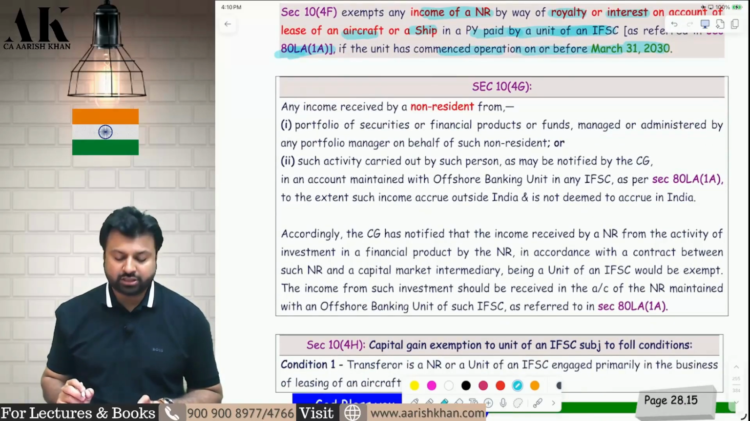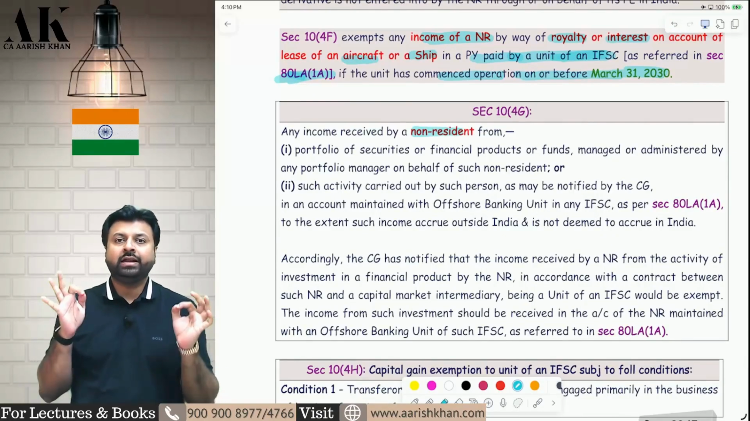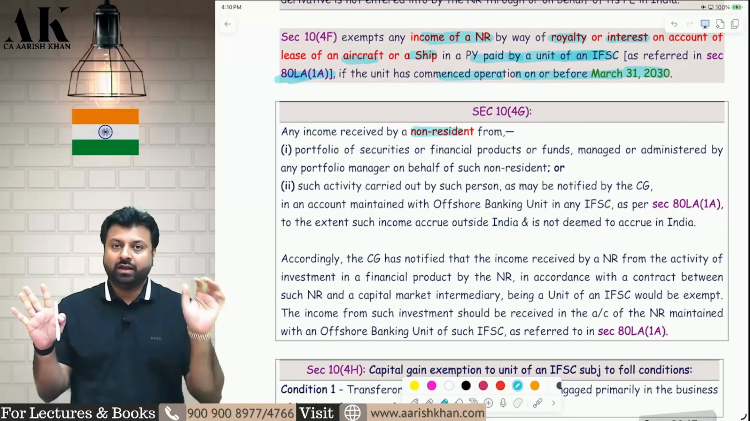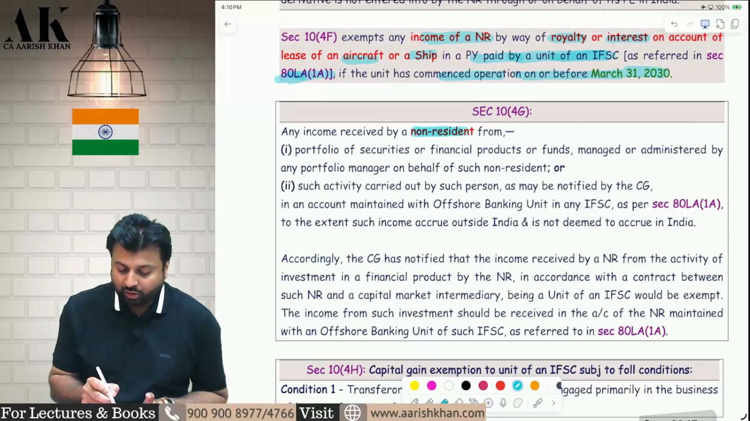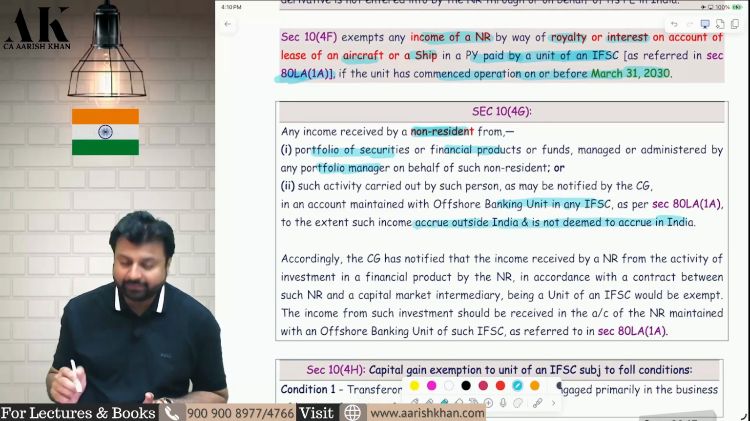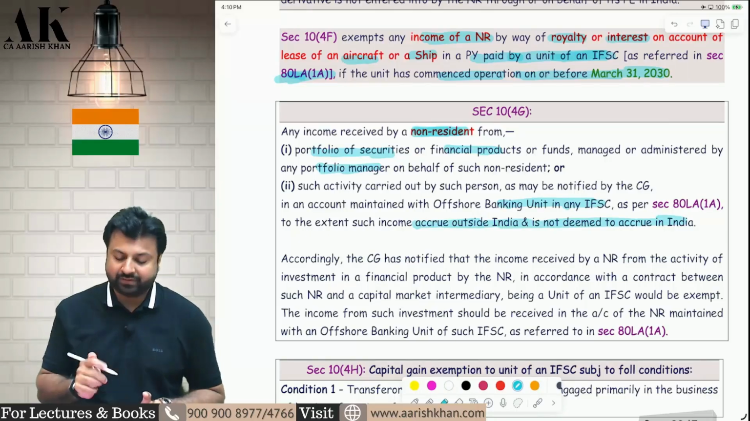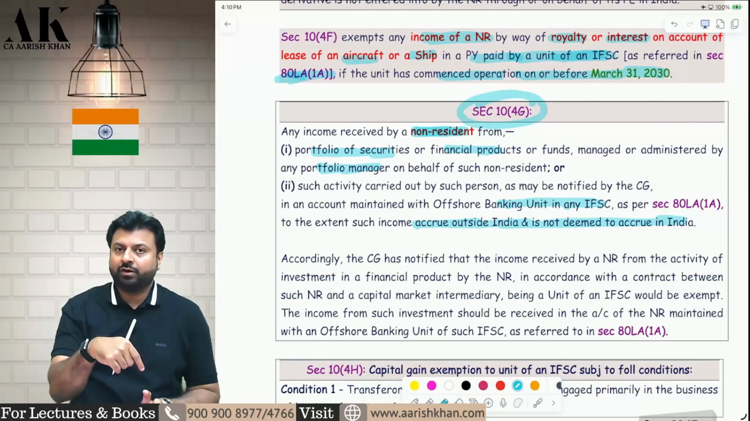Third exemption under section 10(4)(g). Again, the income is earned by a non-resident. I told you we are only interested in exemptions of non-residents. We are not interested in exemptions of other assessees today. So what is the non-resident doing here? The non-resident has some portfolio of securities or financial products which is managed by a portfolio manager. And where is that portfolio manager? That portfolio manager is located in IFSC. So 10(4)(g) covers what? There is a non-resident outside India and there is a portfolio manager in India.